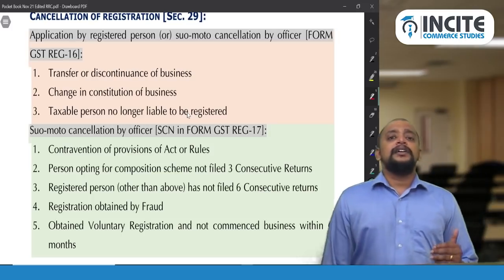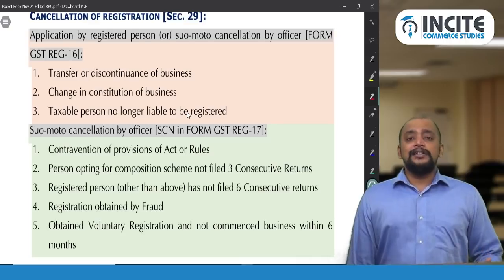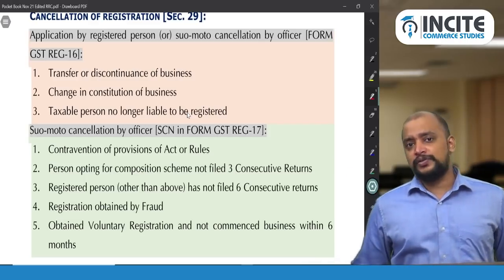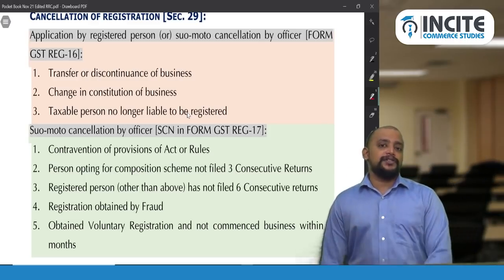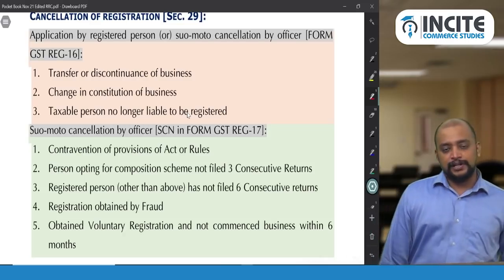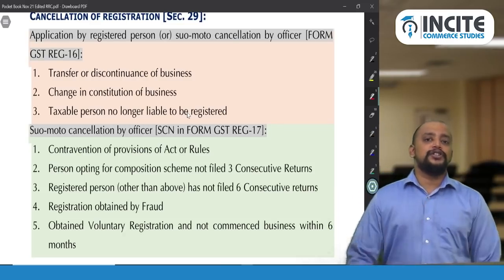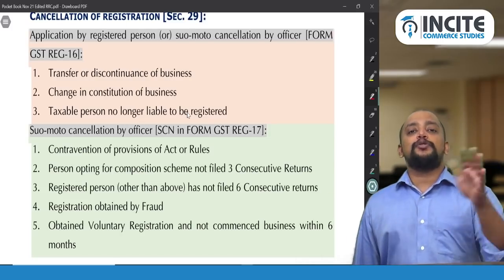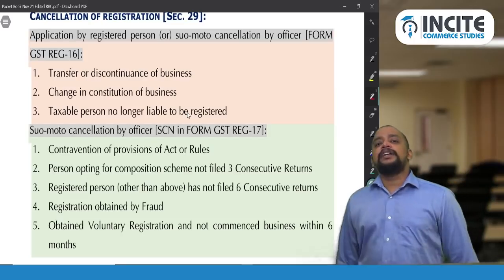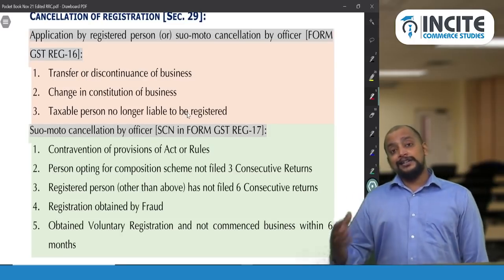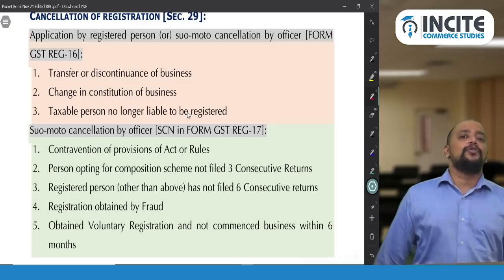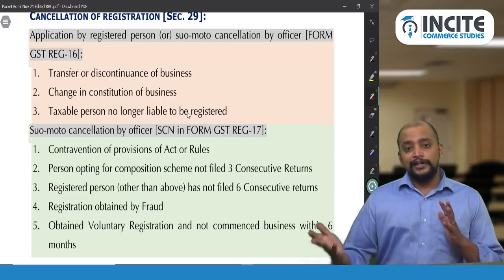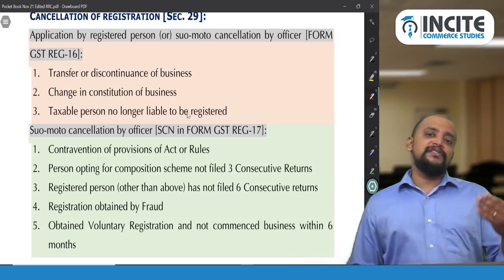Then there is a change in constitution resulting in change in permanent account number. In that case, we cannot submit the details in amendment in registration. We need to make a fresh application for registration and then cancel the old registration. Again I am repeating, when there is a change in constitution resulting in change in permanent account number, say sole proprietorship firm to partnership firm, or partnership firm to private limited company, we cannot continue with the old registration. Obtain a new registration with the new permanent account number and cancel the old registration. It will not lead to amendment in registration, so in that case also we will do cancellation of registration.